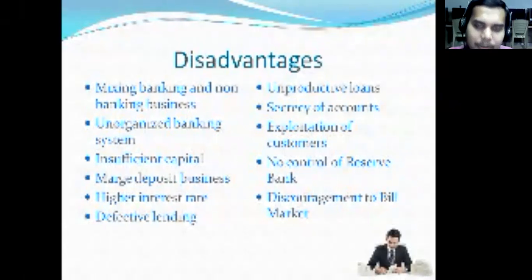But when these people are dealing in hundis or bills of exchange, then this becomes a discouragement to the bill market. That means people will not approach the banks. The business people will approach these kinds of people. And we can say definitely the bills of exchange will be reduced in the market, and these people will once again take the chance and lend money for bills. So these are the things regarding the indigenous banker.